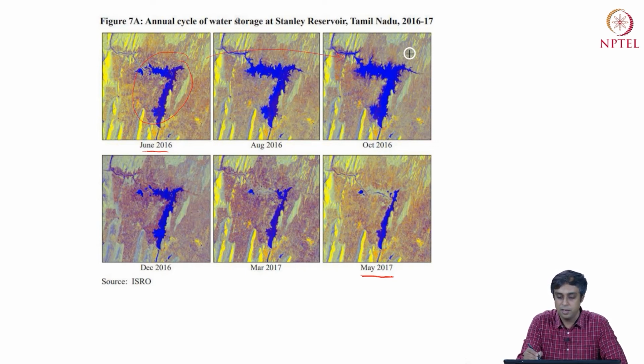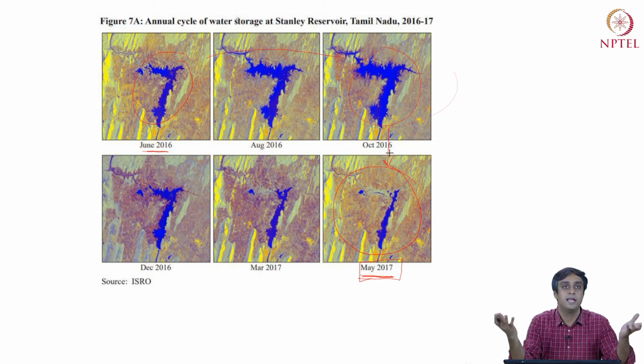The rains happen, and in October you have a larger size of water capacity in this reservoir. And then just before the onset of monsoons, in May, you see that the reservoir actually shrinks, and the shrinkage from October 2016 to May 2017 would have happened due to, let's say, irrigation or other types of demands of water, right?